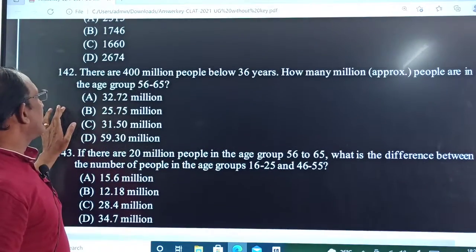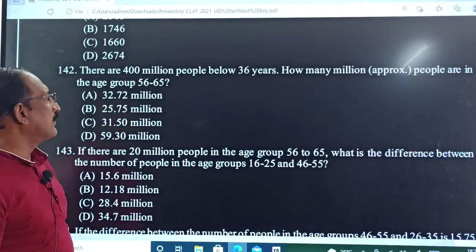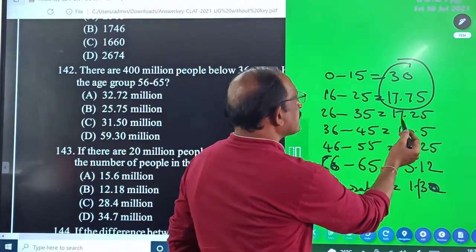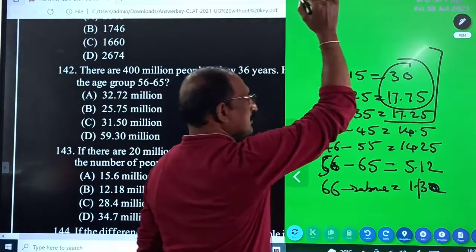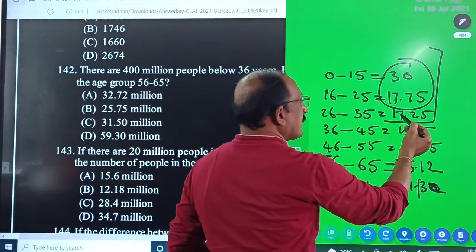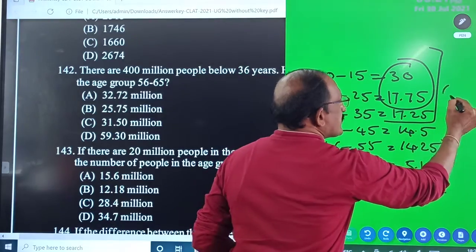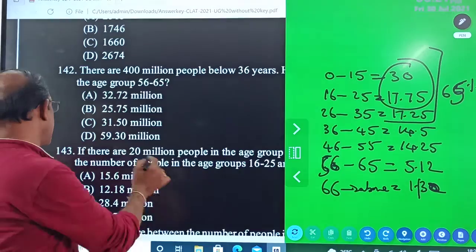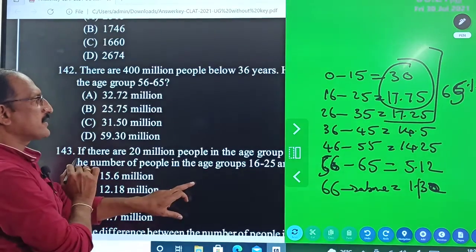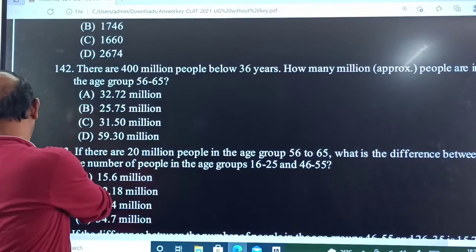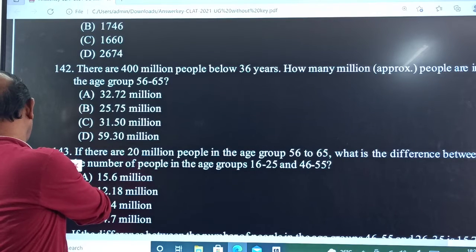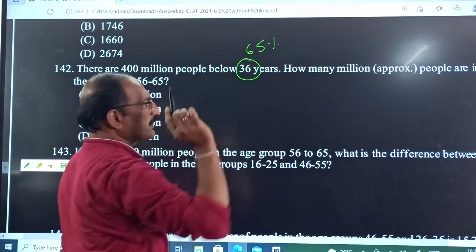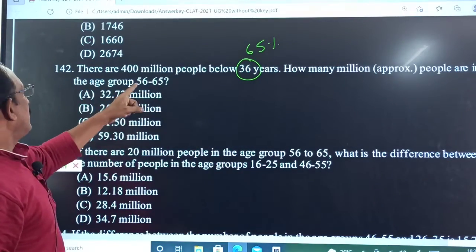Here, there are 400 million people below 36. What is that below 36? Below 36 is here up to here. This we have to calculate. Below 36, 34, 35, 65% is there. Below 36 years. Below 36, how much? 65% is given.